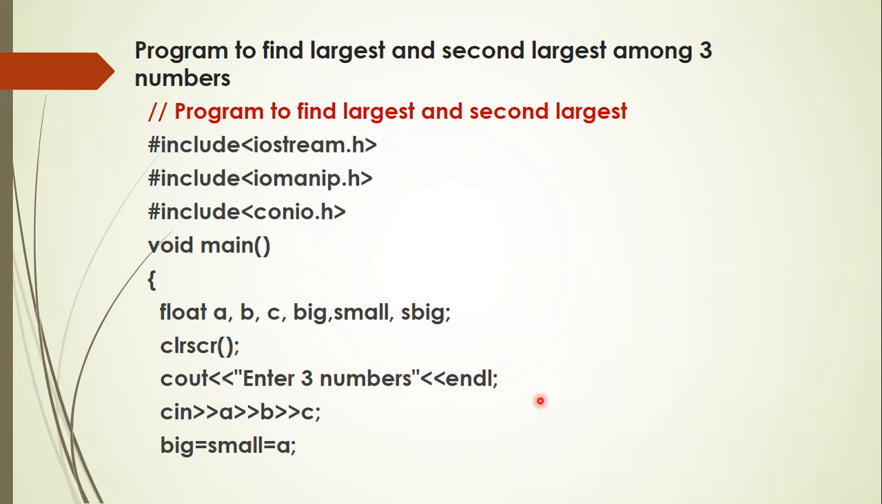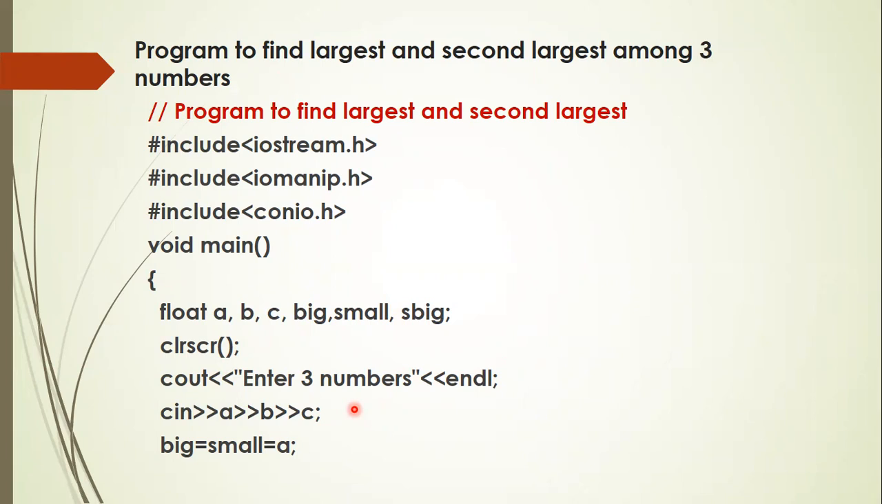Cout "enter three numbers" endl. Then a message appears on your monitor indicating to enter three numbers. Then cin >> A >> B >> C. At this point, the user is supposed to enter three different values; the first value entered will be assigned to A, the second value is assigned to B, and the third value is assigned to C.